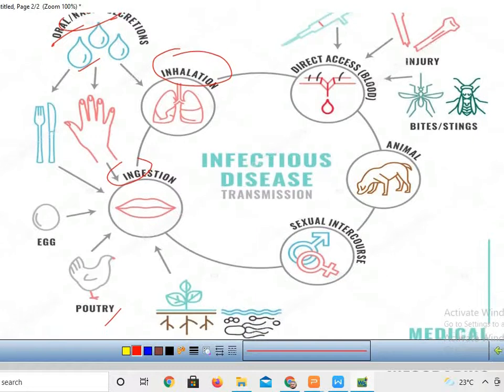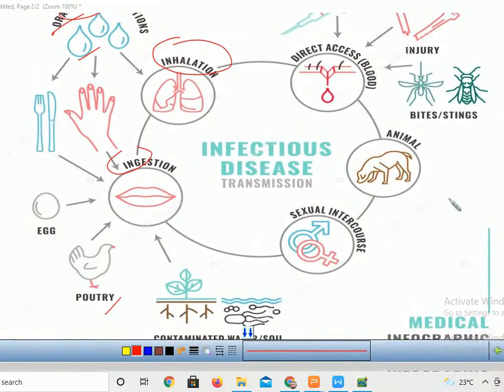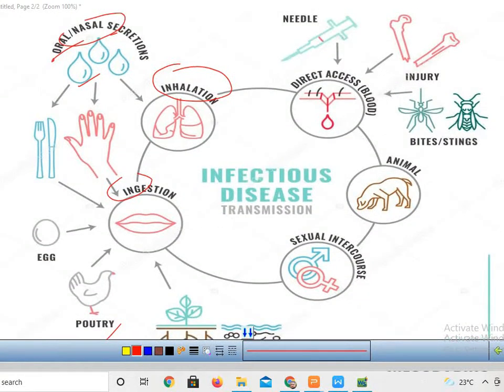Or animals: if you come in contact with any animal that is infected by any kind of disease, sexual intercourse, direct blood contact, or the bite of a mosquito or any other insect, or any injury or needle.